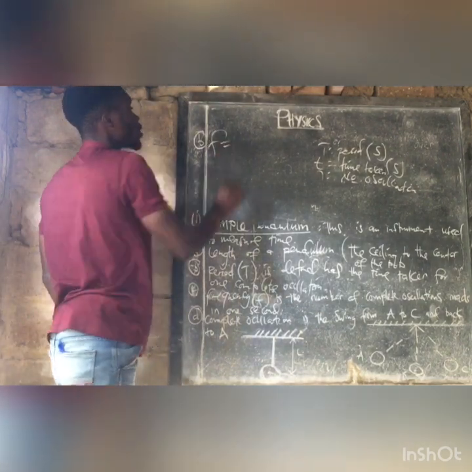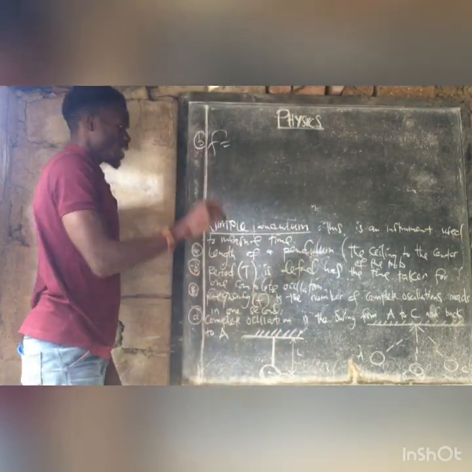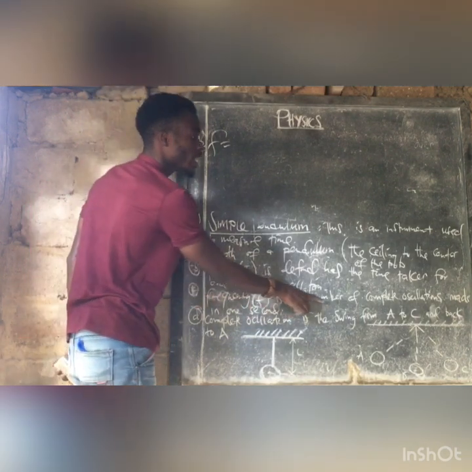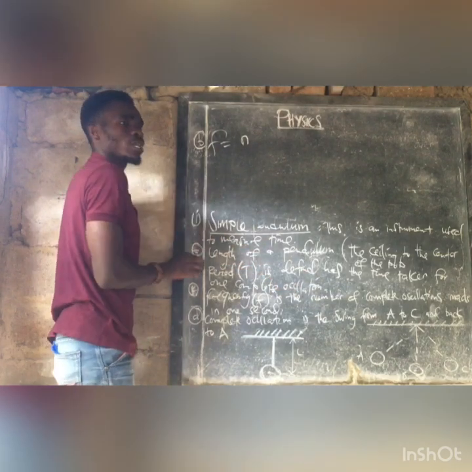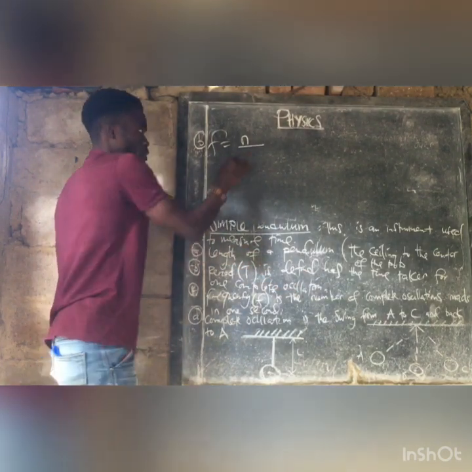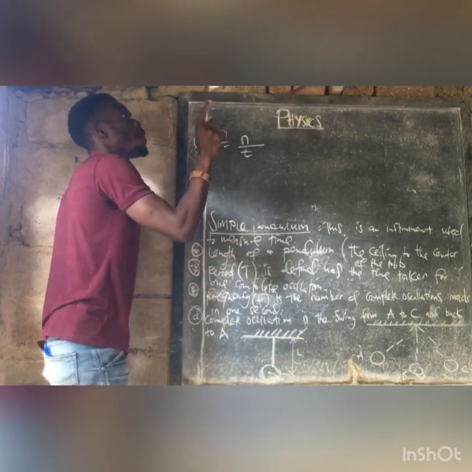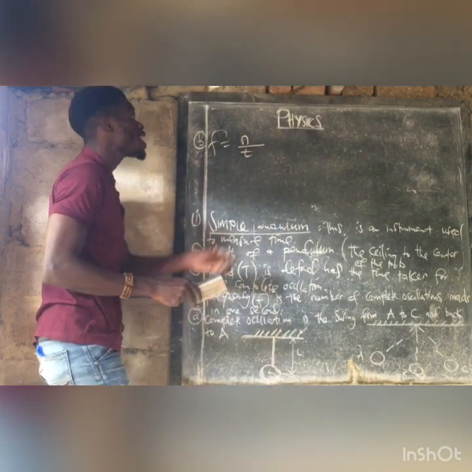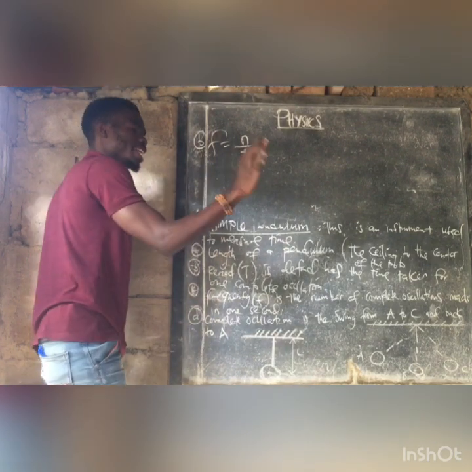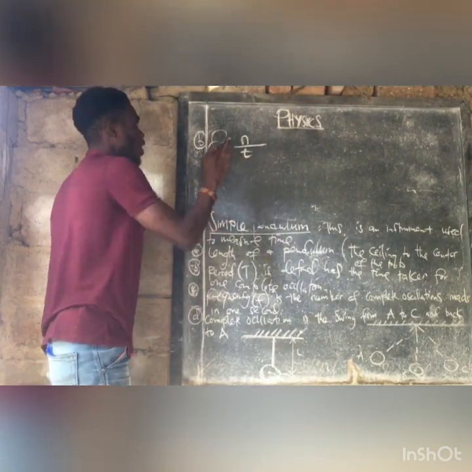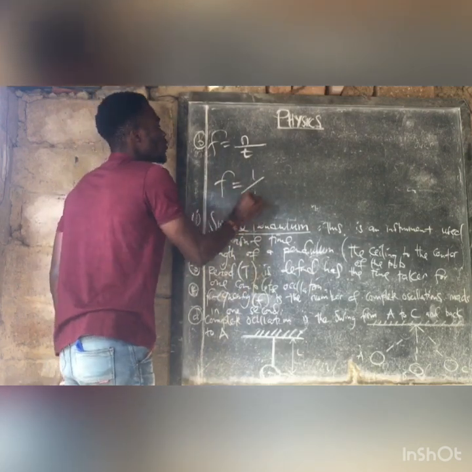So frequency is given by F. That's the symbol. We are told this is the number, so number will be on top, just like the definition. So the formula is number of oscillations over time, because this is the number of complete oscillations made per second. And there is another formula that we can use to calculate frequency if period is given, which is frequency is equal to the inverse of period.